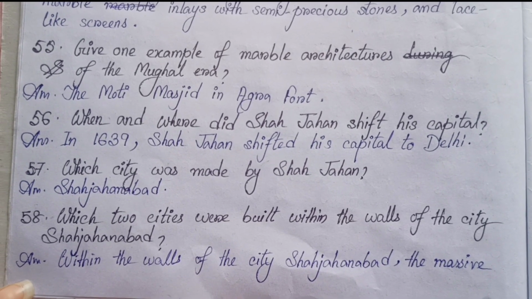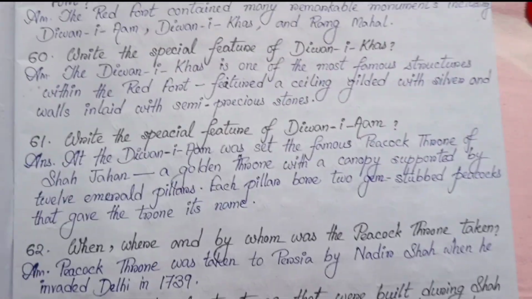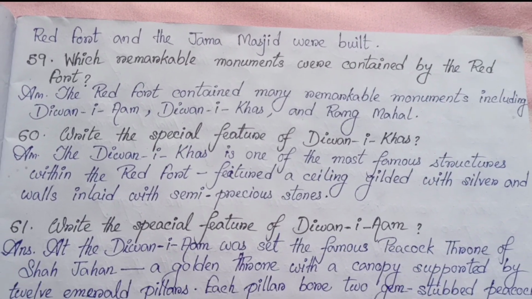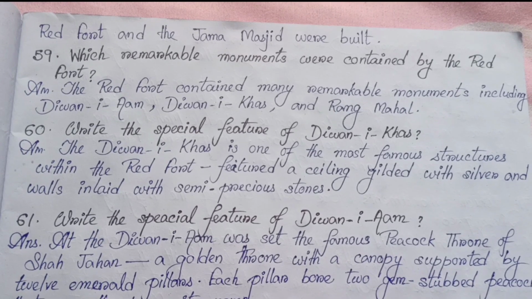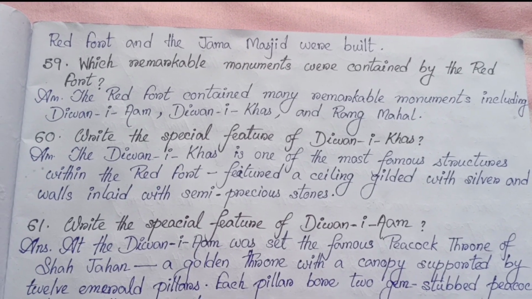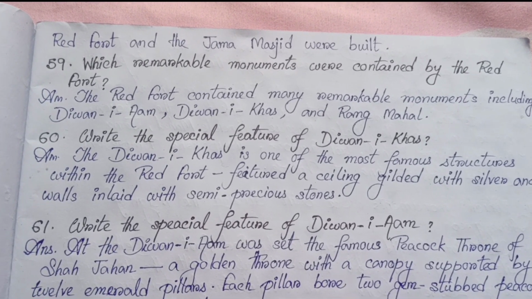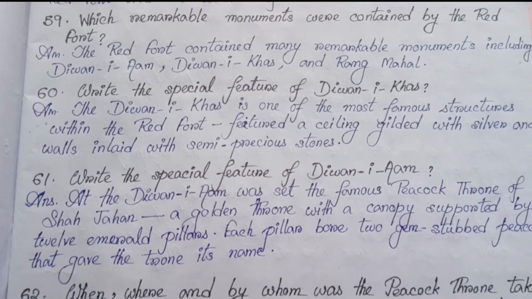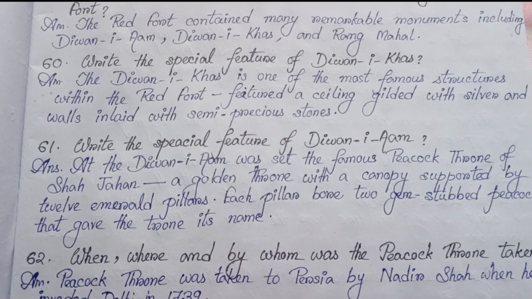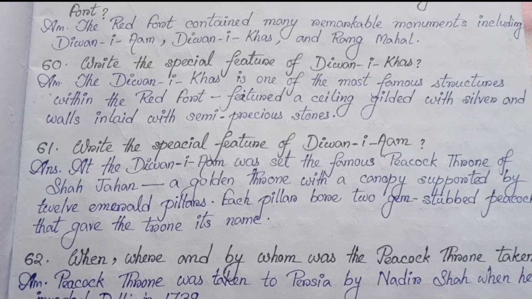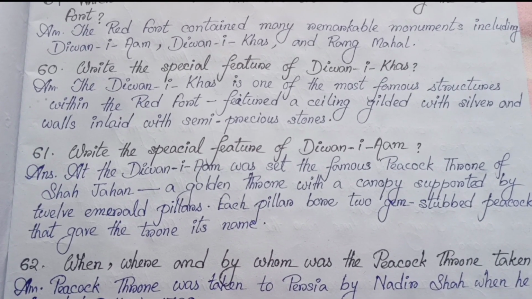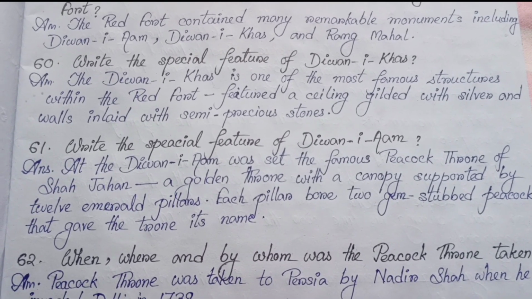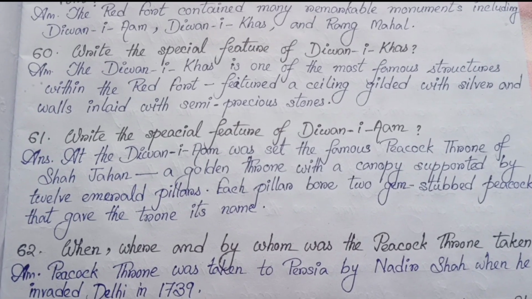Within the walls of the city Shahjahanabad, the massive Red Fort and the Jama Masjid were built. 59. Which remarkable monuments were contained by the Red Fort? The Red Fort contained many remarkable monuments including Diwan-i-Am, Diwan-i-Khas and Rang Mahal. Number 60. Write the special feature of Diwan-i-Khas. The Diwan-i-Khas is one of the most famous structures within the Red Fort, featured a ceiling gilded with silver and walls inlaid with precious stones.